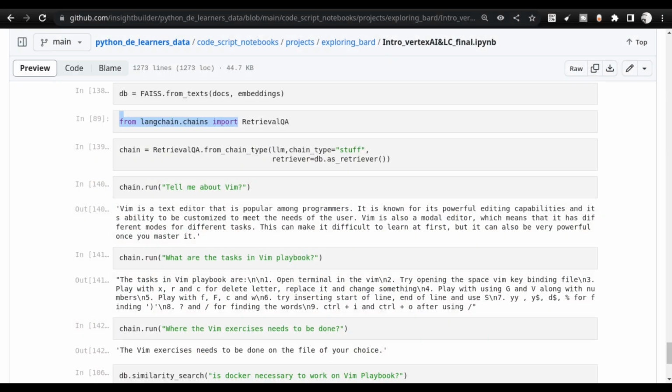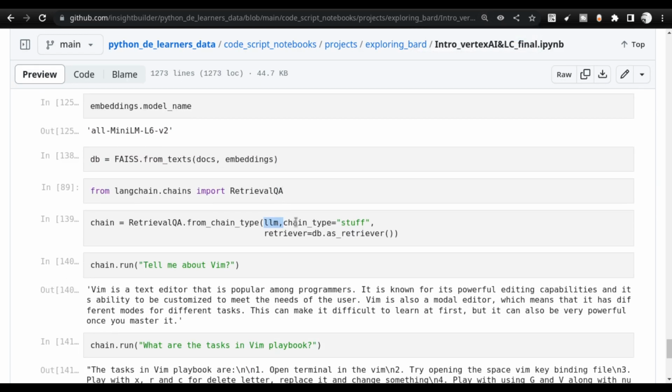Just a minute, let me go back to the browser. Here, if you see, I have created the RetrievalQA chain, and I have given the LLM. This is the same Vertex AI LLM that I am creating. I will zoom in a bit so that you guys can see it better. And I am giving the chain type as stuff. There are various other chain types also. Take a look at my other videos, because now Langchain has become really huge. There are lots of things that you can do with Langchain related primitives, and once you know how to integrate large language models with Langchain, then you have a whole different level of applications that you can build.